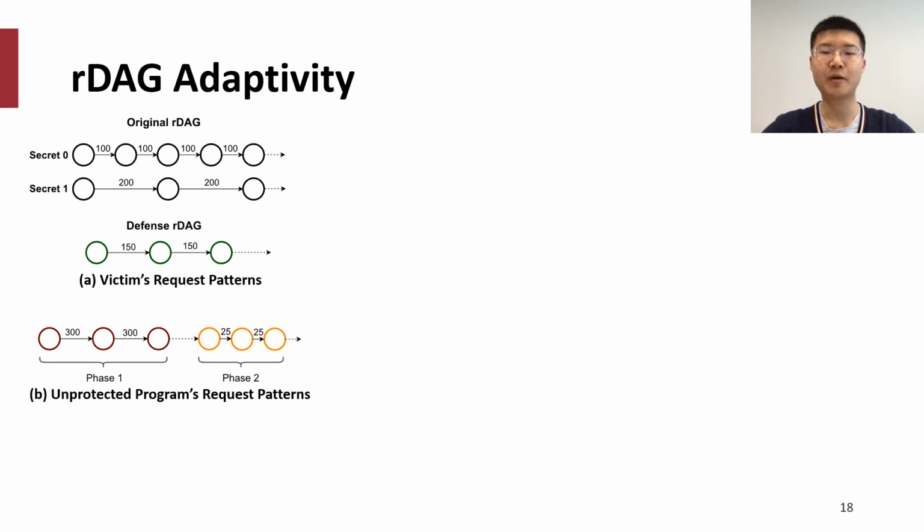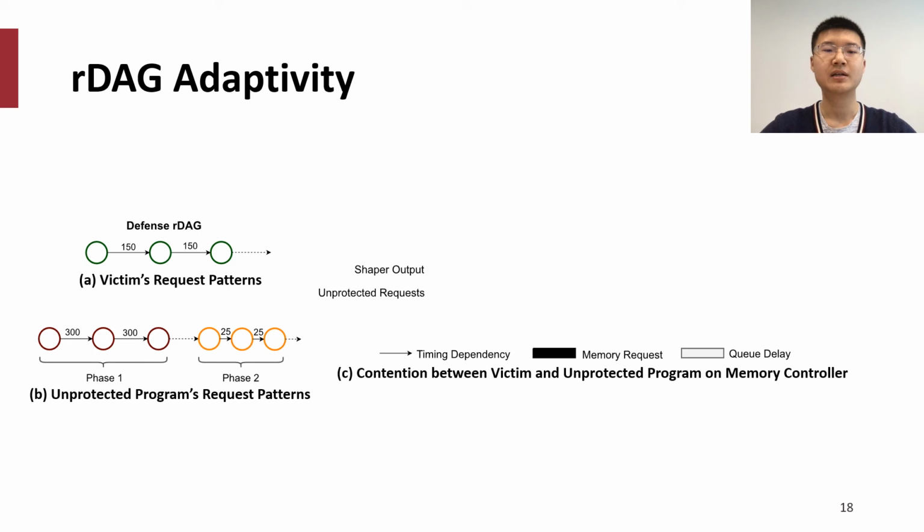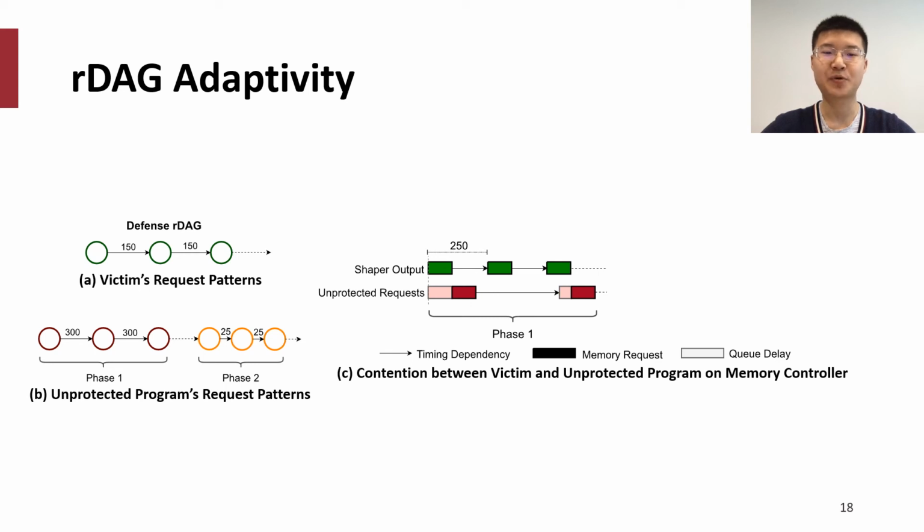The unprotected program has two phases. In the first phase, it accesses memory infrequently with a 300 cycle dependency, and in the second phase, it accesses memory more frequently with a 25 cycle dependency. We can also ignore the original RDAG because only the victim's shaped requests matter. The red figure will visualize the contention. In the first phase, the shadow red means the unprotected program is delayed due to contention. Since the unprotected program accesses memory infrequently, the victim's shaped request can be issued without being delayed.